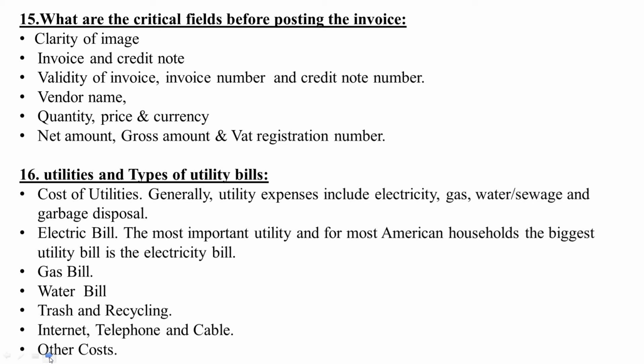What do you mean by utility and types of utility bills? Cost of utilities. Generally, utility expenses include electricity, gas, water, sewage and garbage disposal. Electric bill. The most important utility, and for most American households the biggest utility bill, is the electricity bill, gas bill, water bill, trash and recycling, internet, telephone and cable and other costs. These are the examples of utility bills.